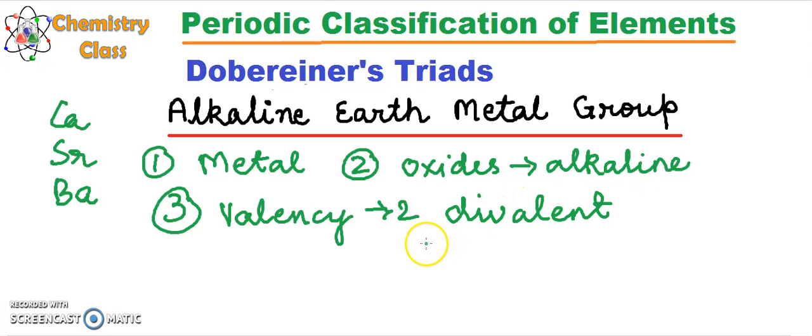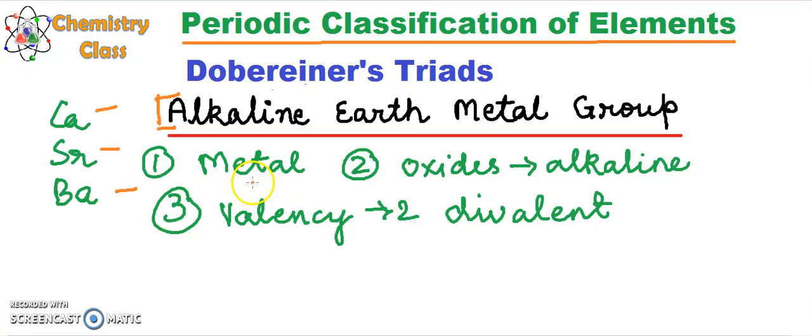Now, due to their similar chemical properties, the elements calcium, strontium, barium were put in one group, and the group is the alkaline earth metal group. Fine. And this forms the Döbereiner triad.